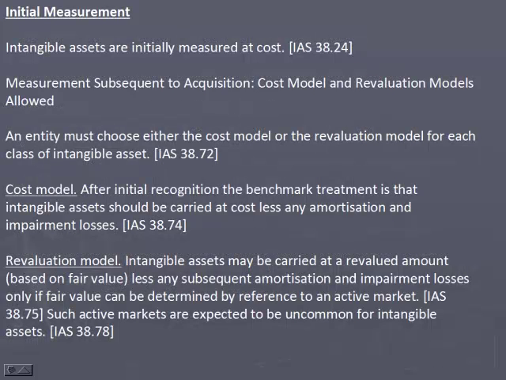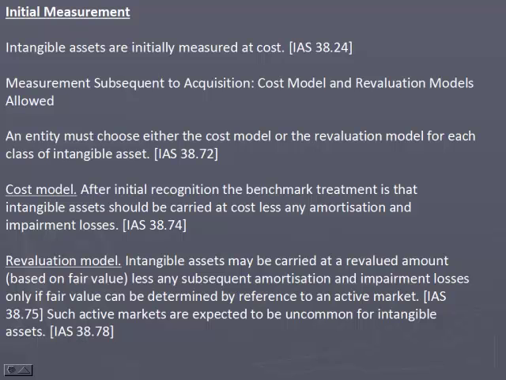Initial measurement. Intangible assets are initially measured at cost. Measurement subsequent to acquisition: the cost model and the revaluation model are allowed. An entity must choose either the cost model or the revaluation model for each class of intangible asset. Cost model: after initial recognition, the benchmark treatment is that intangible assets should be carried at cost less any amortization and impairment losses.